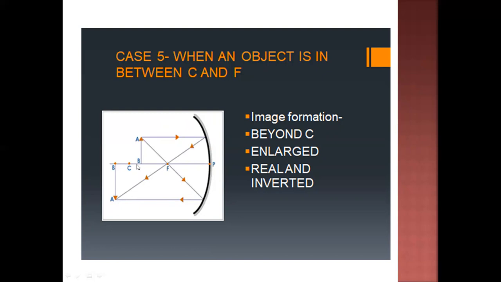The image is formed beyond C. It is enlarged, the size is greater than the size of the object, and it is again real and inverted.